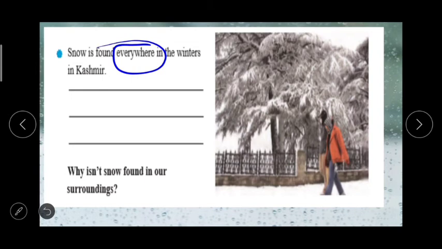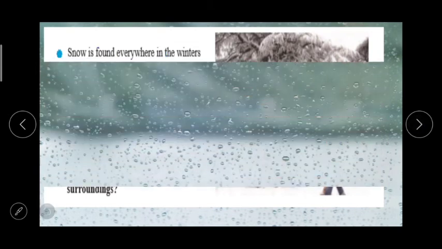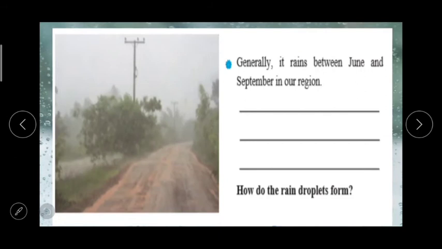Again, you can discuss this question with your friends. And generally, third picture: it rains between June and September in our region. How do the rain droplets form? How are rain droplets made?